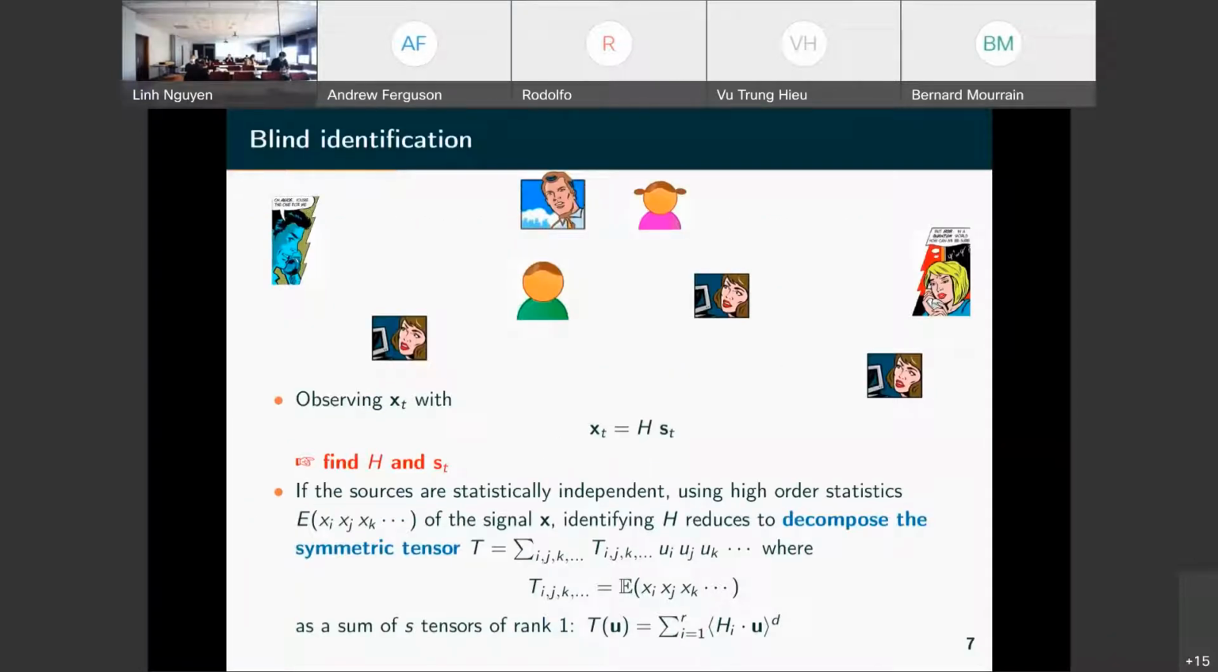Another example, here we have Alice and Bob who are talking, and but they are not only. They are not.